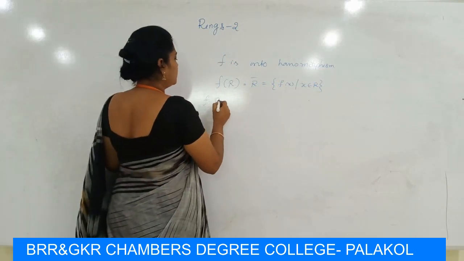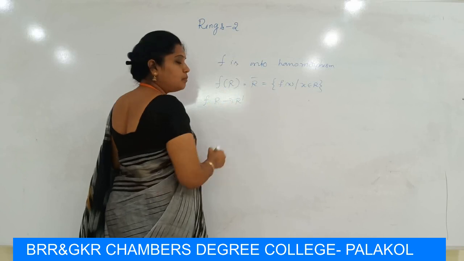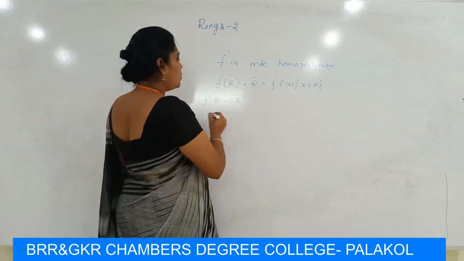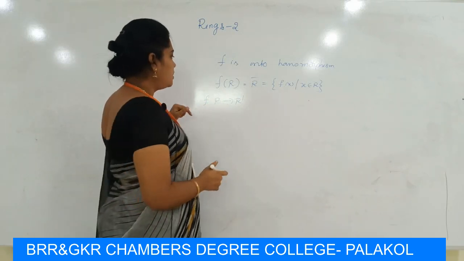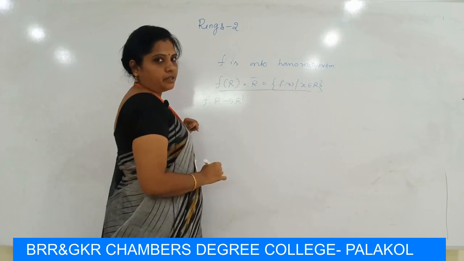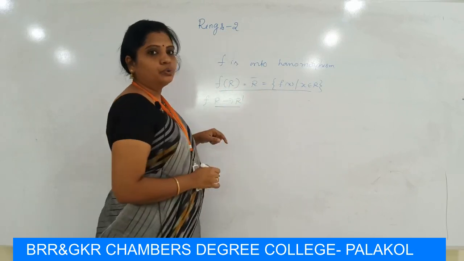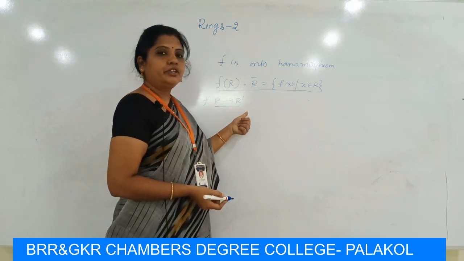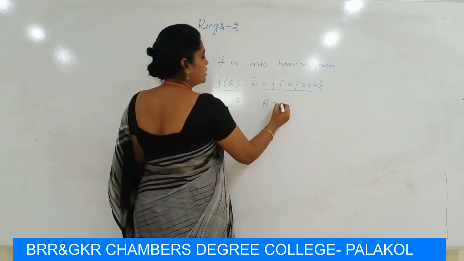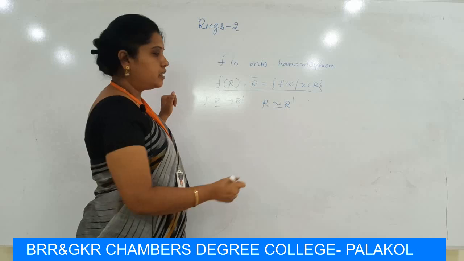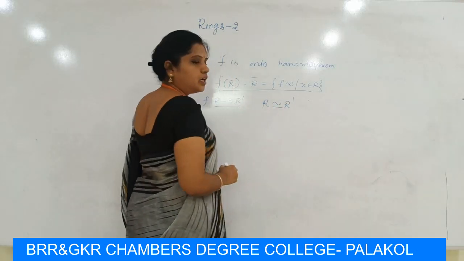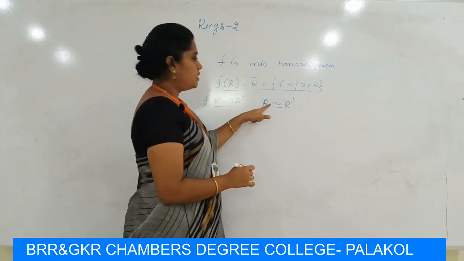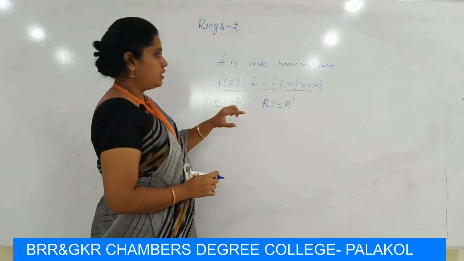If f maps R to R dash is a homomorphism onto, then it is called a homomorphic image set. These two are homomorphic to each other. If R is homomorphic to R dash, it is denoted as R is homomorphic to R dash, read as R is homomorphic to R dash, and you can write it as R similar to R dash.